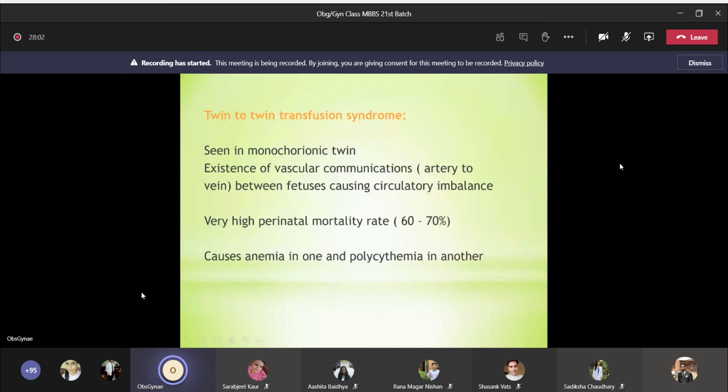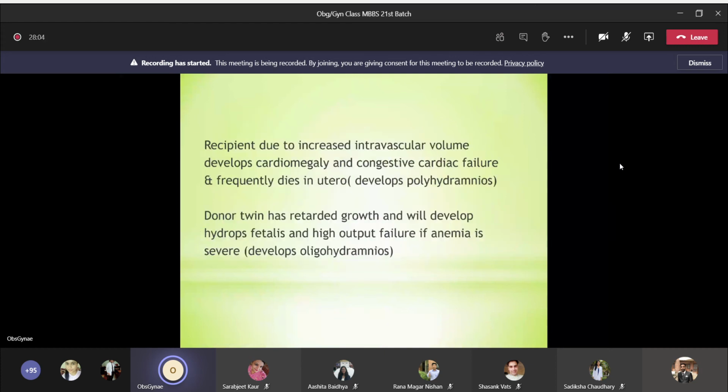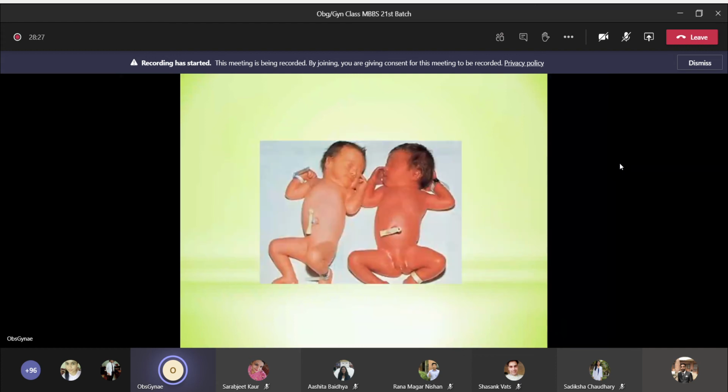The recipient, due to increased intravascular volume, develops cardiomegaly and congestive cardiac failure and frequently dies in utero. So it develops polyhydramnios. The donor twin has retarded growth and will develop hydrops fetalis and high output failure if anemia is severe, and it develops oligohydramnios. So this is twin-to-twin transfusion syndrome. You can see one baby which is polycythemic. This is the polycythemic one. And this is the one baby which is a donor baby.